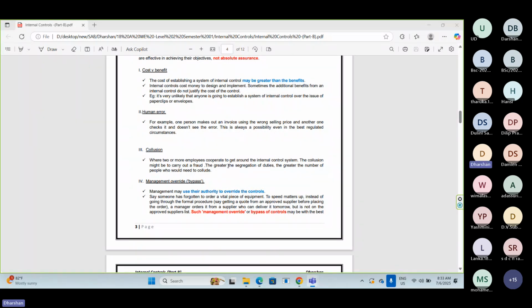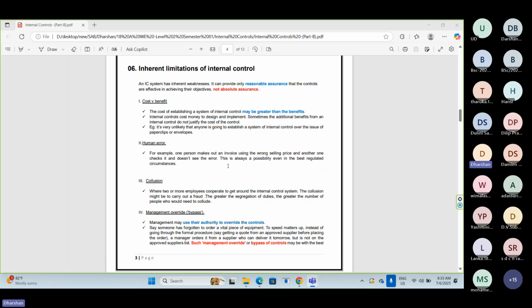Now, how human error is one of the inherent limitations. Now we will see that part. So out of 10 processes, 2 processes are out. The remaining 8 processes have strong internal control.